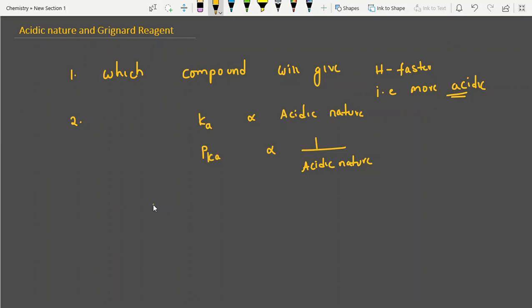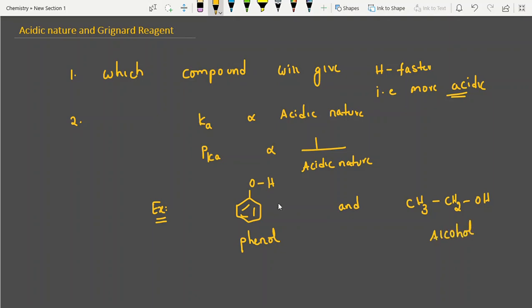See students, I am explaining with a simple example first. One of the familiar examples: phenols and alcohol. Let me take ethyl alcohol. Phenol and ethyl alcohol, write the names. Which is more acidic? Tell me students. Yes, phenols are more acidic. Phenols are more acidic. Why? What is the reason?